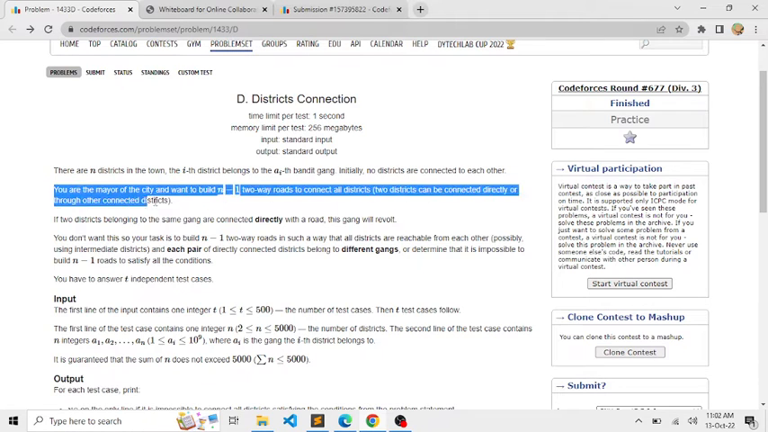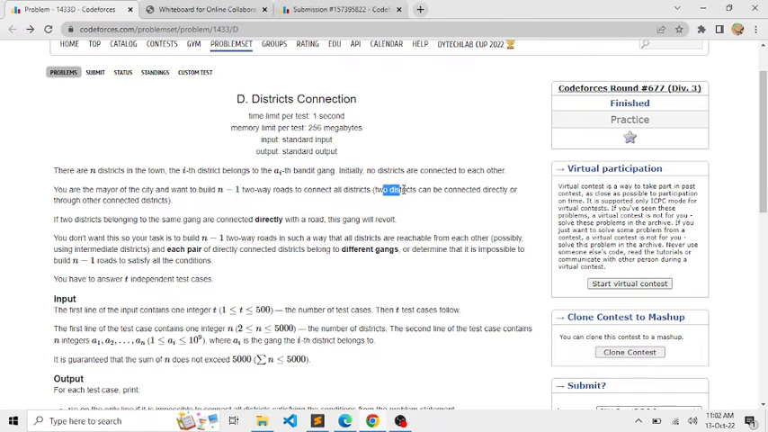You are the mayor of the city and want to build n-1 two-way roads to connect all the districts. Two districts can be connected directly or through other connected districts. If two districts belonging to the same gang are connected directly with a road, this gang will revolt. You don't want this, so your task is to build n-1 two-way roads in such a way that all the districts are reachable from each other, possibly using intermediate districts, and each pair of directly connected districts belong to different gangs. Or determine that it is impossible to have n-1 roads to satisfy all the given conditions.